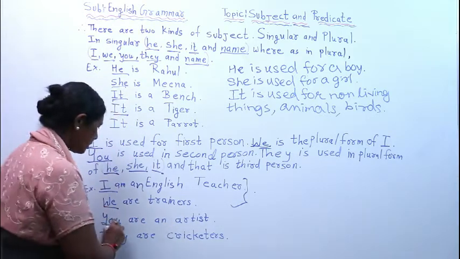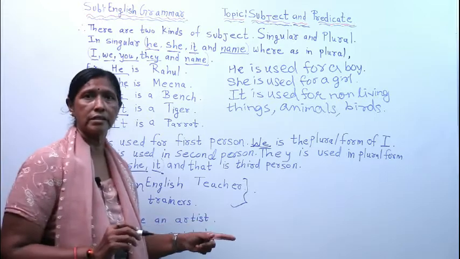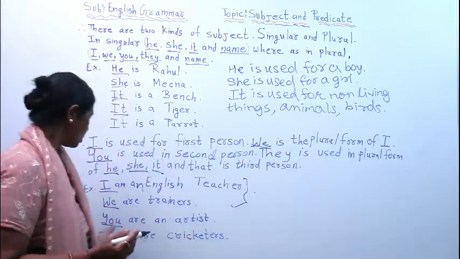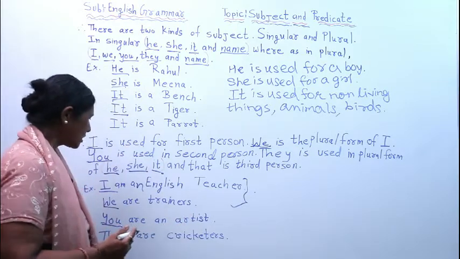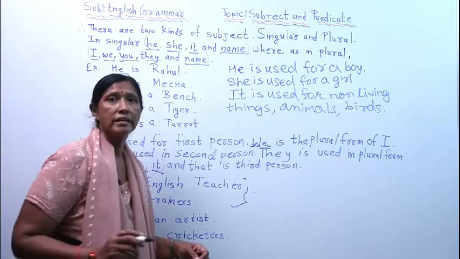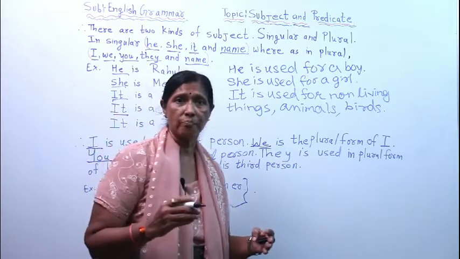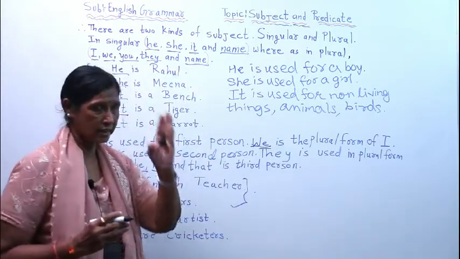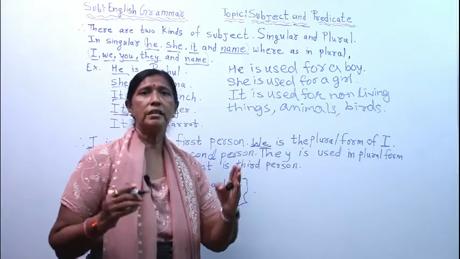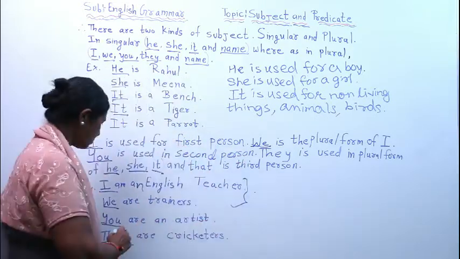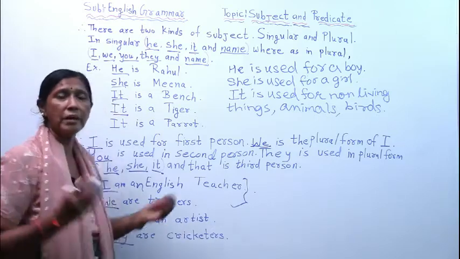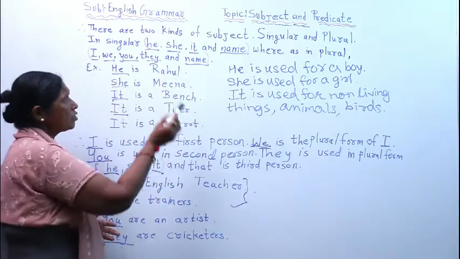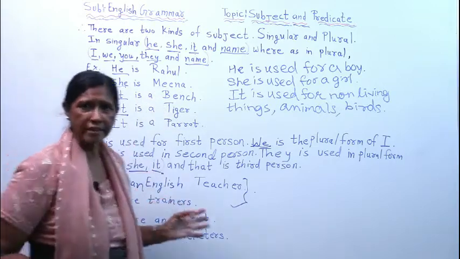Then third is you. You are an artist. You are second person. Now my third is, they are cricketers. They is the plural form of who? He, she, it. That is the plural form. Many cricketers are there, so I have used they. Now I think you have understood this. So thank you very much.